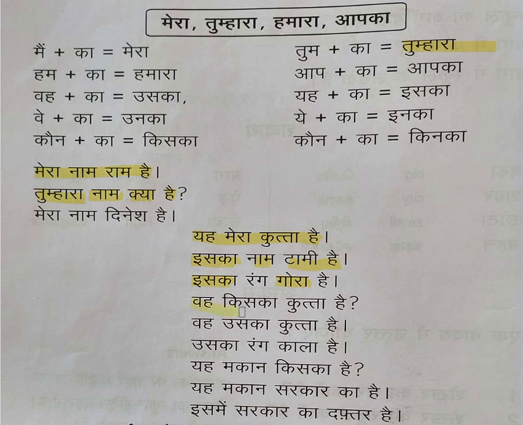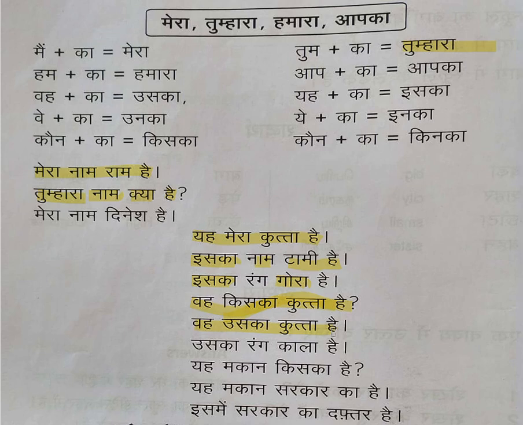वह किसका कुत्ता है, वह means that which is far from us but singular. So वह किसका means whose dog is that. Then वह उसका कुत्ता है.